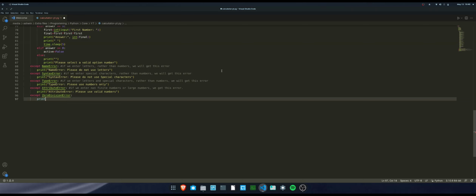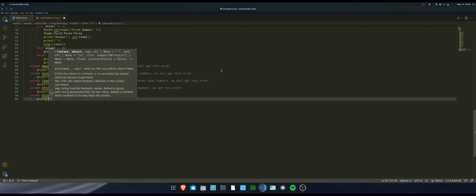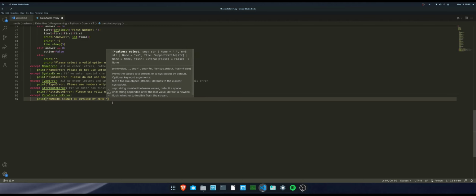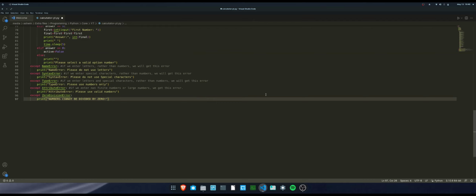Okay, so we are just gonna say print. We are gonna do it in bold. Numbers cannot be divided by 0. We're gonna just emphasize it so that the guy doesn't do it again. Yes, now let's try running it.